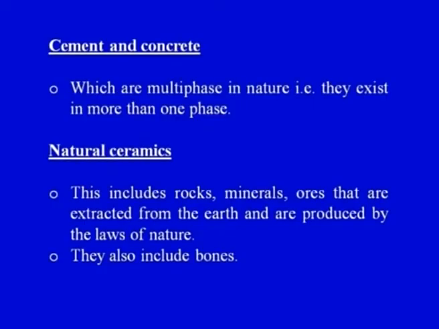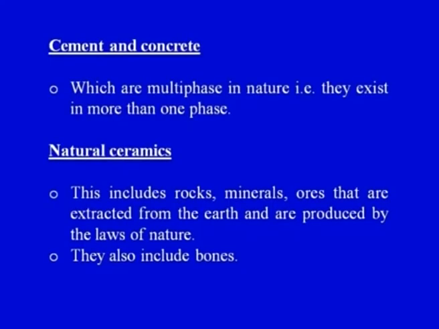Then cement and concrete is another subcategory of the ceramics based on the application. These are multi-phase in nature, which means they exist in more than one phase. Concrete and cement is a well known commodity, I think all engineers know about this. Natural ceramics include rocks, minerals and ores that are extracted from the earth and are produced by laws of nature. They also include the bones. So basically there are natural ceramics also which can be used for certain applications.